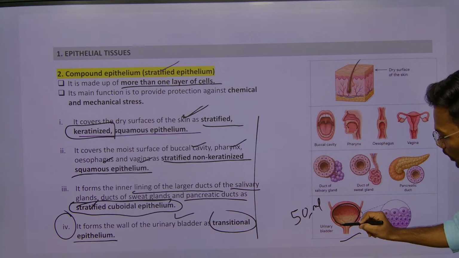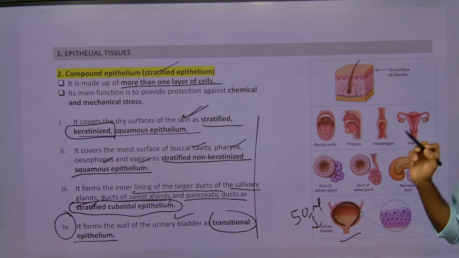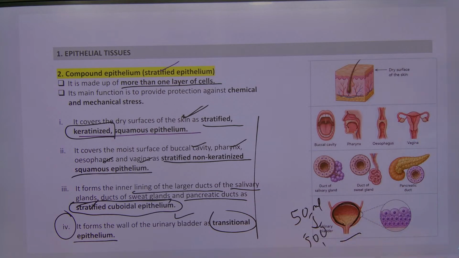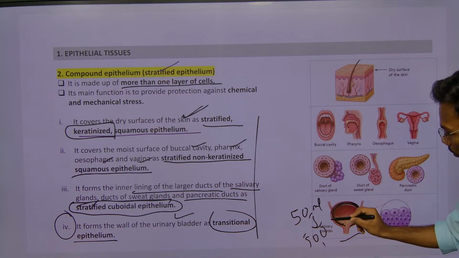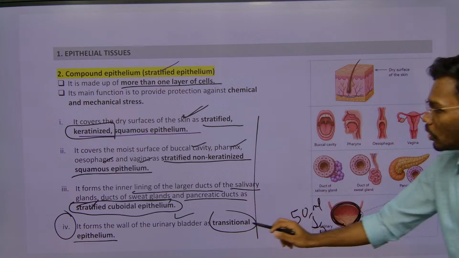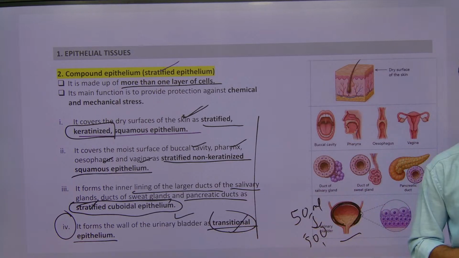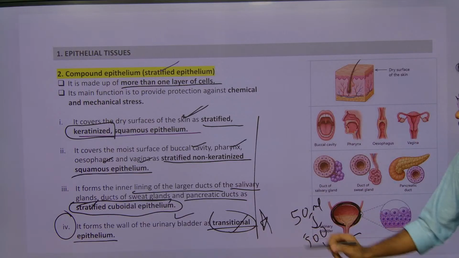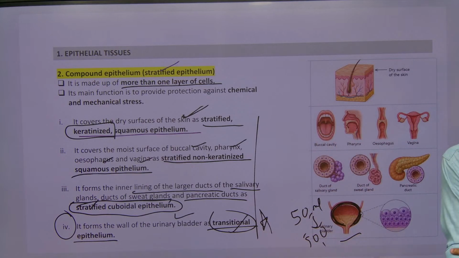Because of this transitional epithelium, the capacity increases, for example from 50 to 500 ml. Because of that property, the cells present in the urinary bladder are called transitional epithelium. This is the most important point you need to remember from compound epithelium.